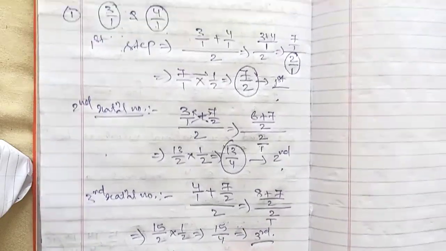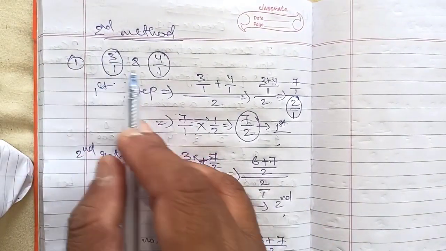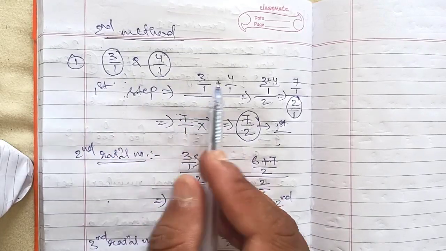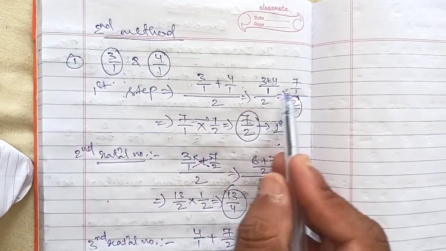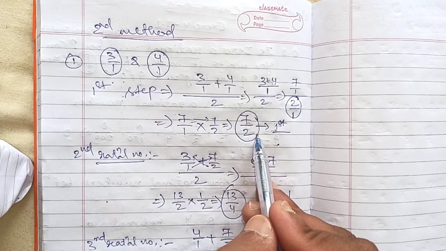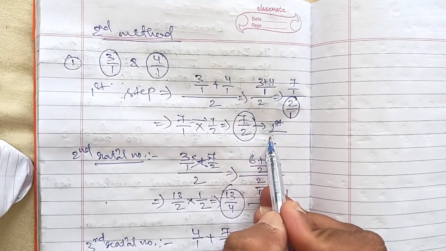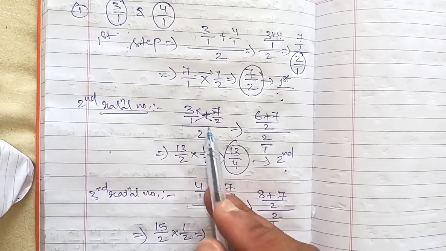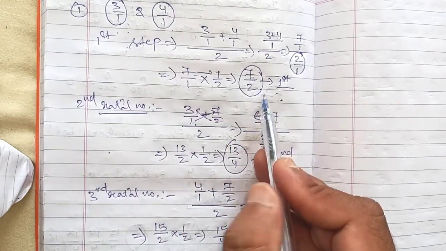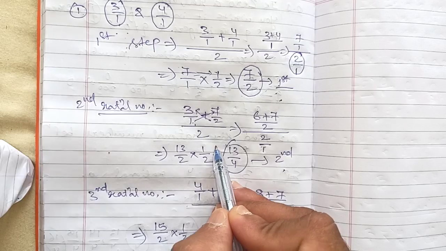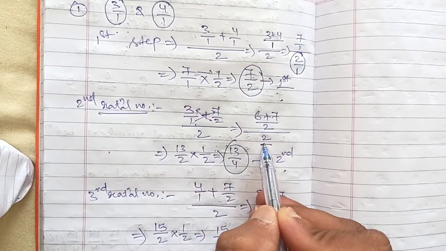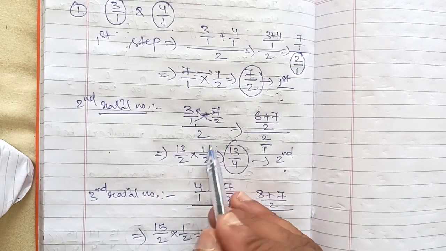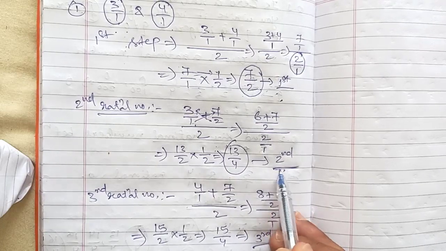Are you getting it? So first of all, this is the question we have. We will add it, divide by 2, and whatever result we get at last by solving, that is our first rational number. Second, the first value from the question and the first rational number which we got, we will add and find its average, dividing by 2. After solving everything we will get the second rational number.